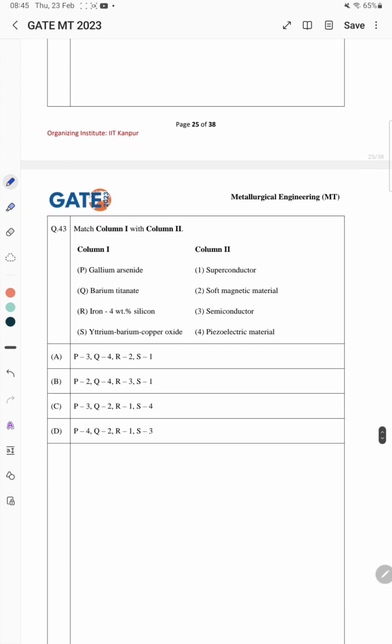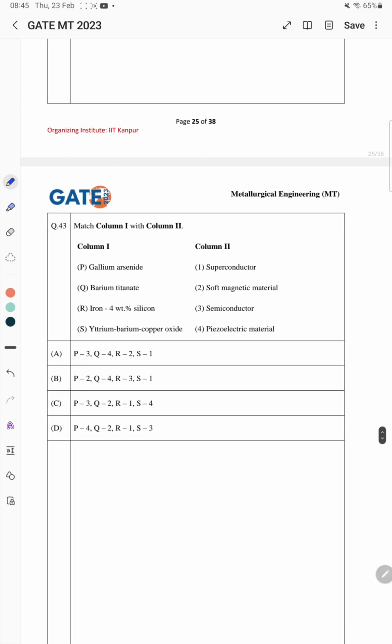43rd problem, which is again matching problem, in which this gallium arsenide is for semiconductor, barium titanate is piezoelectric material, iron with 4% of silicon will say soft magnetic material, yttrium barium copper oxide is superconductor. So the correct answer is A here.